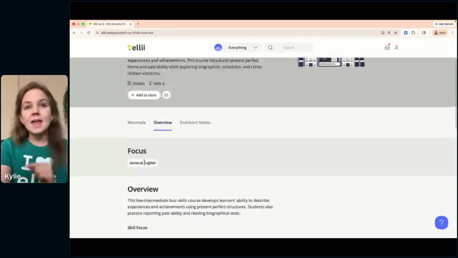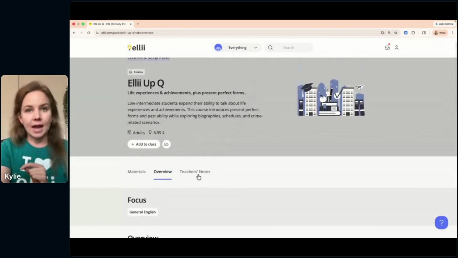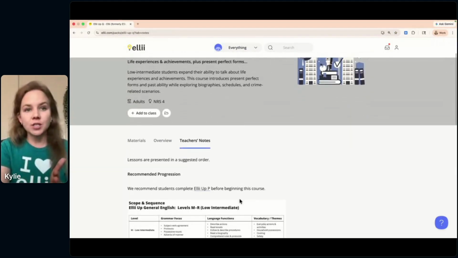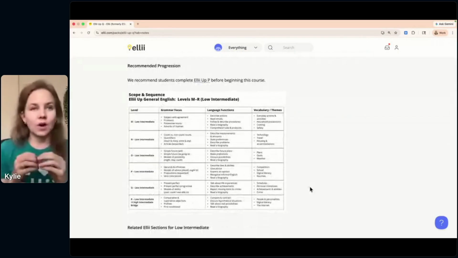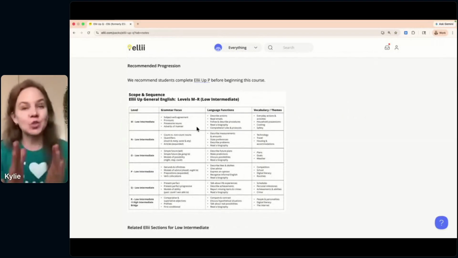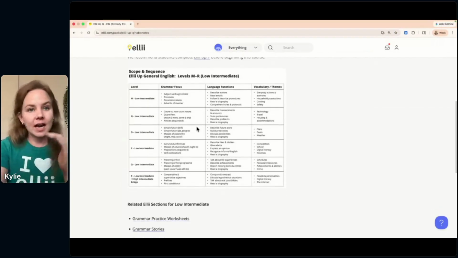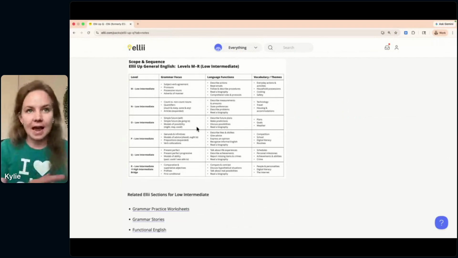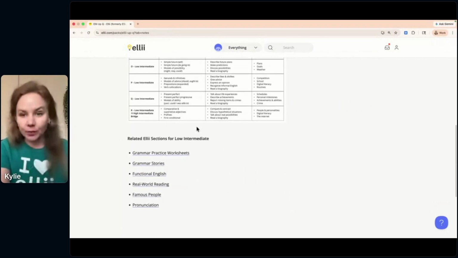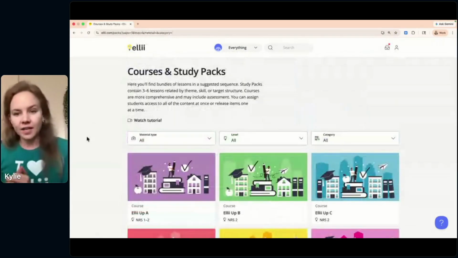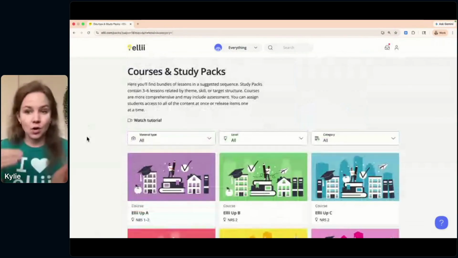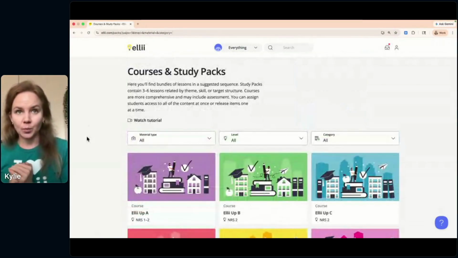depending how often you are meeting with students. And then there's also this teacher's note tab that we have here. This gives you a recommended progression and also the scope and sequence. So you can see here, this scope and sequence is for Ellii Up General English courses, levels M through R, the low intermediate courses, and it shows you the grammar focus, language functions, and vocabulary and themes for all. So that's how you can stay organized, see what's coming up next, and see if this is a progression that you'd like to follow with your students. So if you're new to Ellii, I definitely recommend checking out our Ellii Up series to help save you some time and know that you're following a sequential progression there.